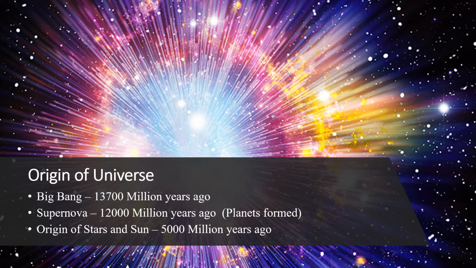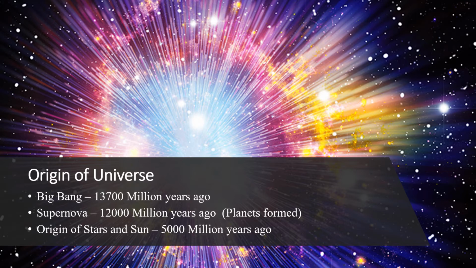So, when the Big Bang happened, various nebulas formed, and 12,000 million years ago, these nebulas again exploded. When these nebulas exploded, a few nebulas that are called planetary nebulas formed planets. So planets formed, and 5,000 million years ago, the stars and sun formed.